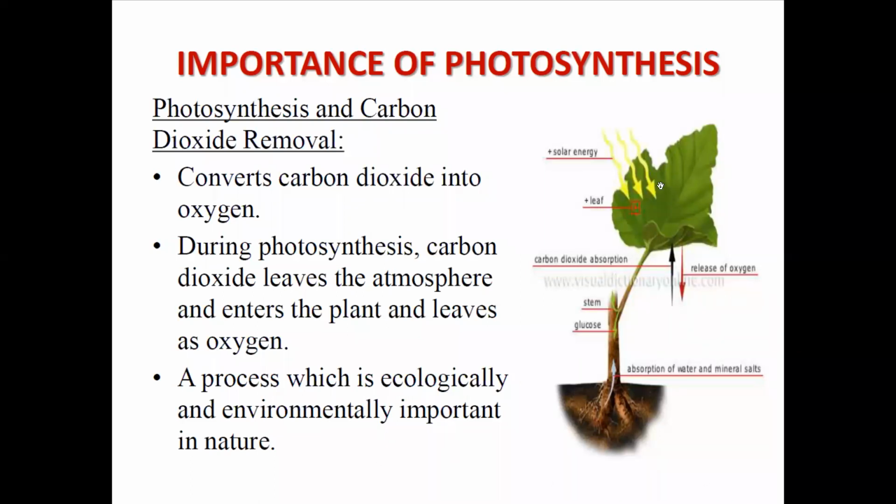important. So in the schematic diagram, you can see this is the solar energy falling on the surface of the leaf, and from that oxygen is released. Okay, and this is the stem, glucose. That means absorption of water and mineral salts. So many minerals and nutrients are being taken up by the plant from the root of the particular plant, and the water is being used. Solar energy is being converted to glucose and oxygen is being released. Okay, so the process is also economically and environmentally important.